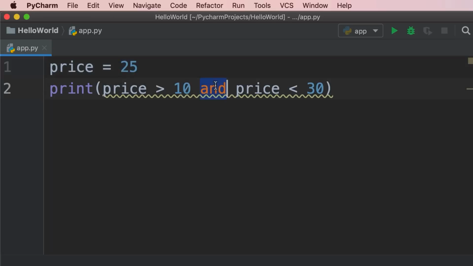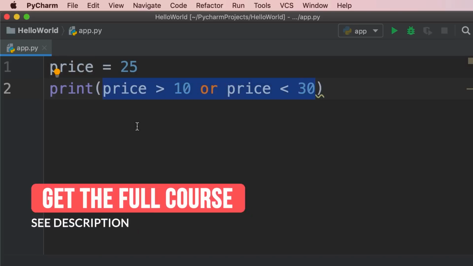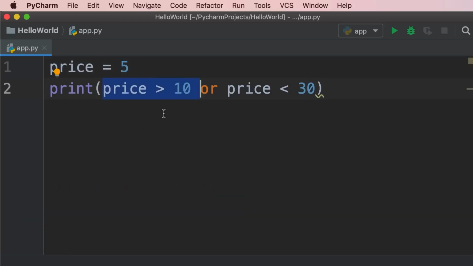We also have the OR operator. With the OR operator, if at least one of these Boolean expressions returns true, then the result of this entire expression will be true. To demonstrate this, I'm going to change price to 5. Let's see how Python is going to execute this code. So first, it's going to look at this Boolean expression. Is price greater than 10? No, it's not. So it will keep going. Then it will look at the second Boolean expression. Is price less than 30? It sure is. So the result of this entire expression will be true. Take a look.